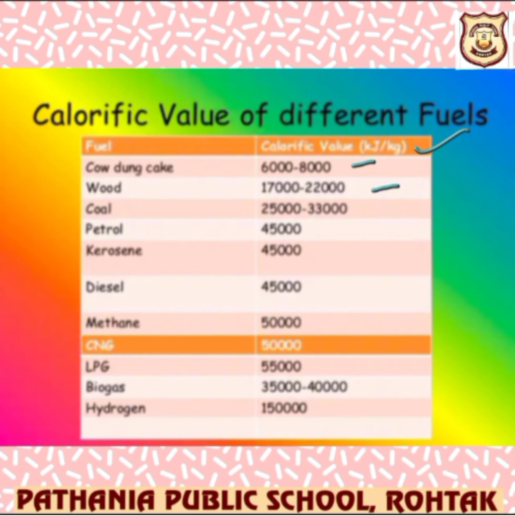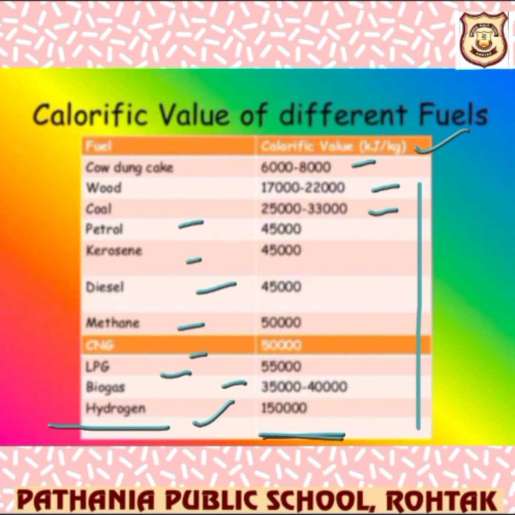Coal is 25,000 to 33,000, and it keeps on increasing as we go down, like petrol, kerosene, diesel and methane gases, then CNG, then LPG, then biomass, and then hydrogen. Hydrogen cylinders are even used in jets, because hydrogen shows the highest calorific value of all these fuels.